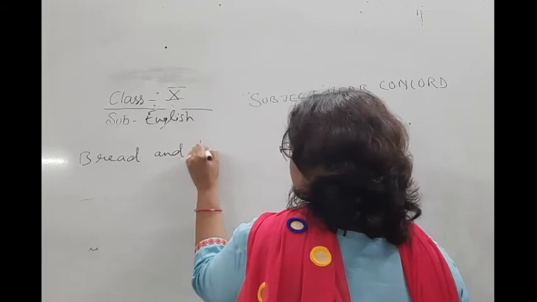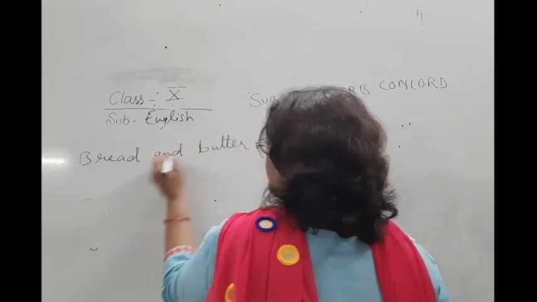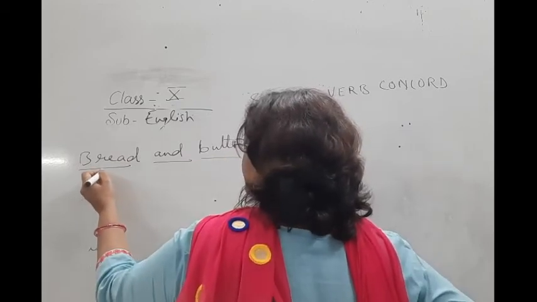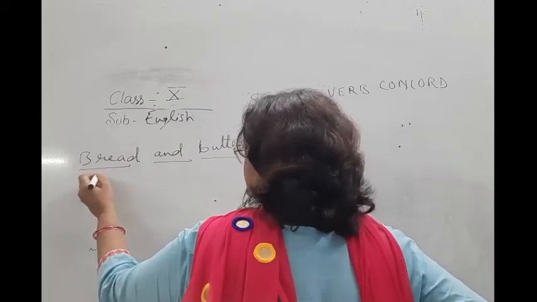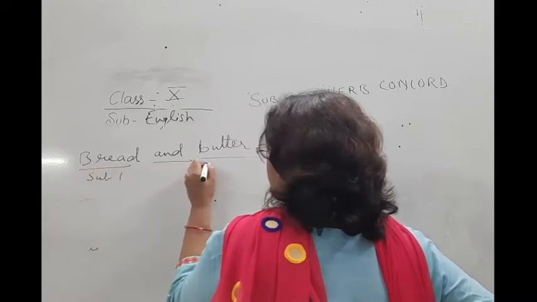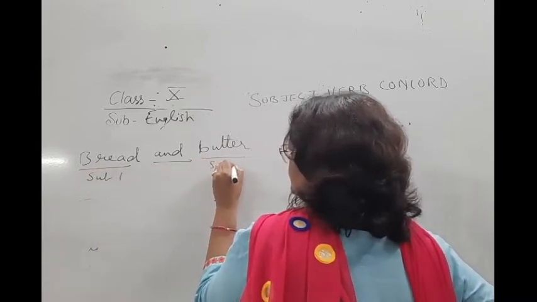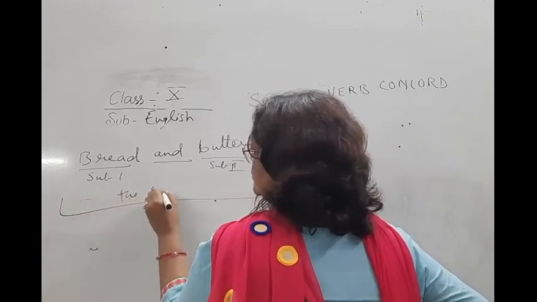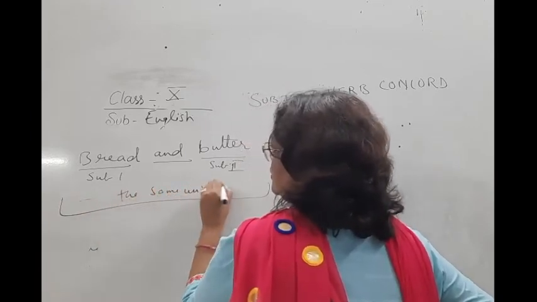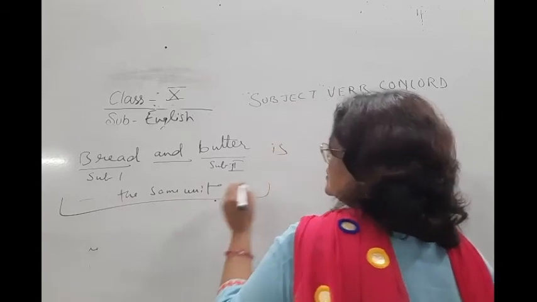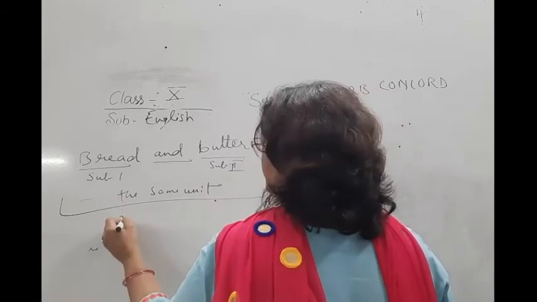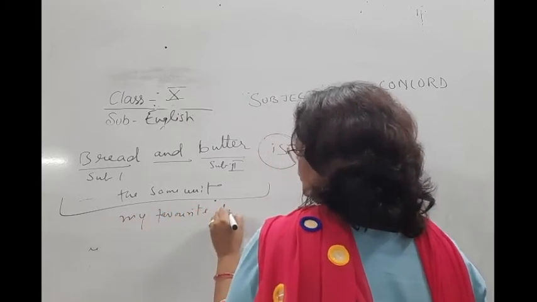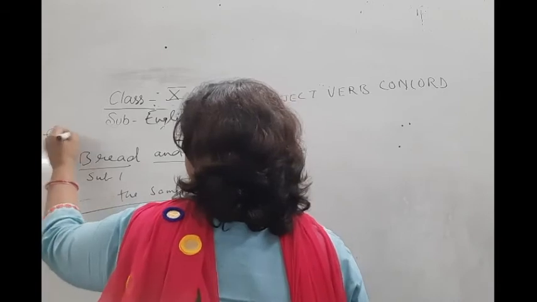Here, bread is subject 1 and butter is subject 2, but it is representing the same unit, and the verb here is singular. Bread and butter is my favorite food. This is example 1.